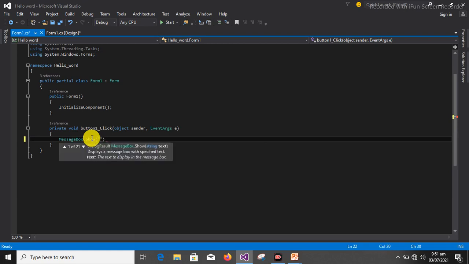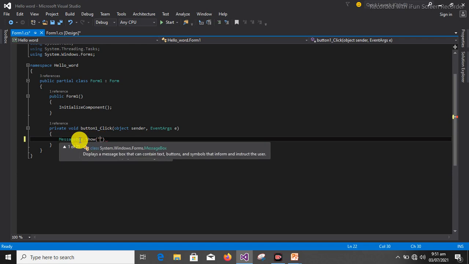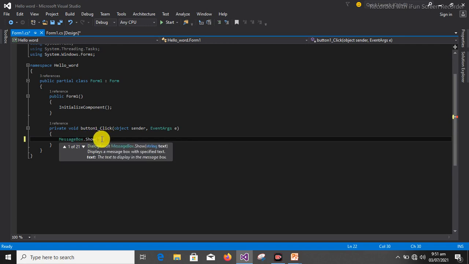You make sure you put it in quotation, because this MessageBox and this Show is a function under the MessageBox class. So you have to write MessageBox.Show. You call the class, then the function called Show. And what do you want it to show? Hello world. So I want this message box to show hello world.